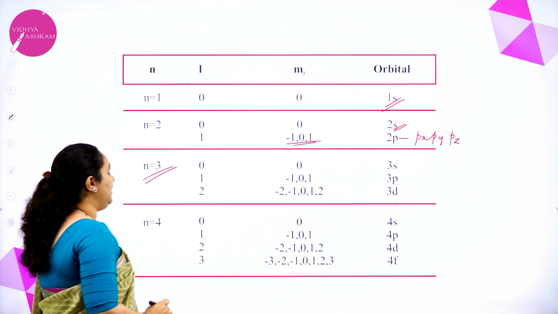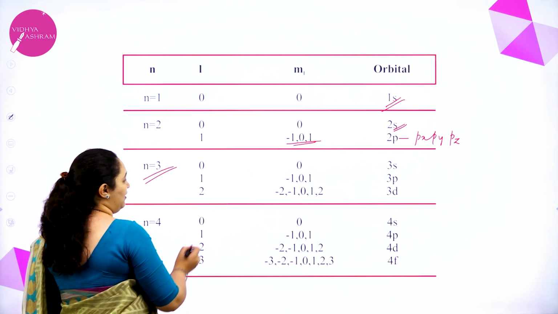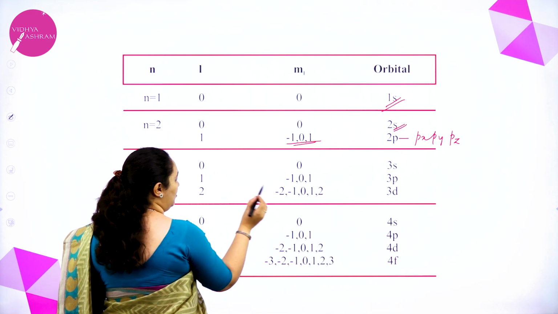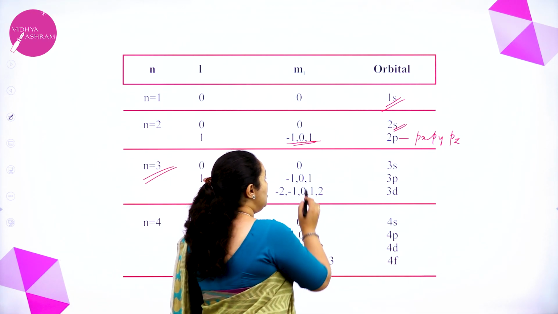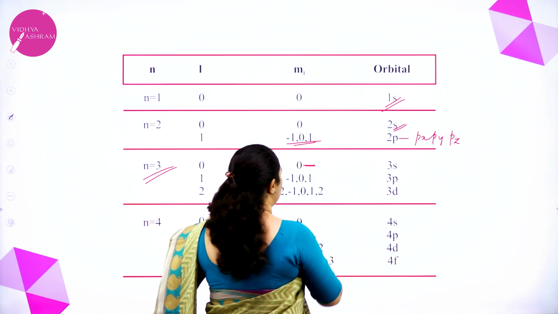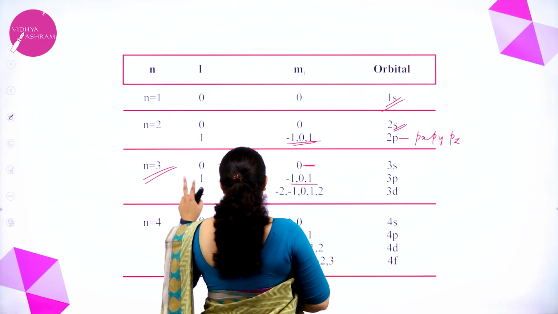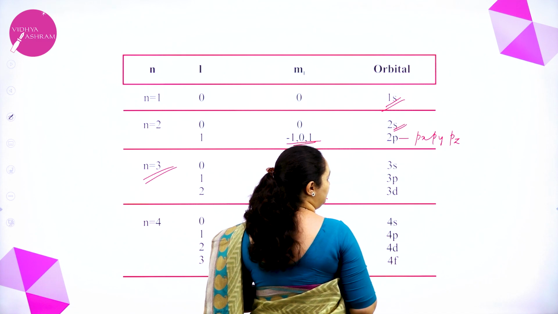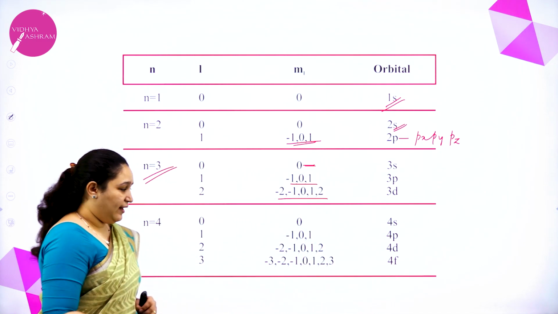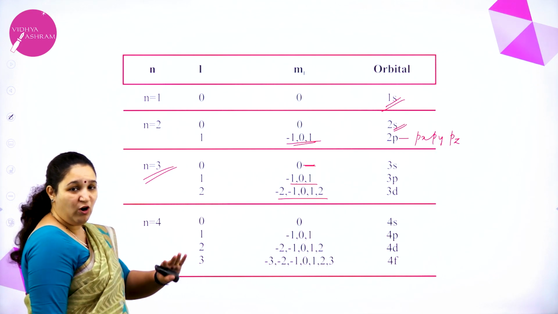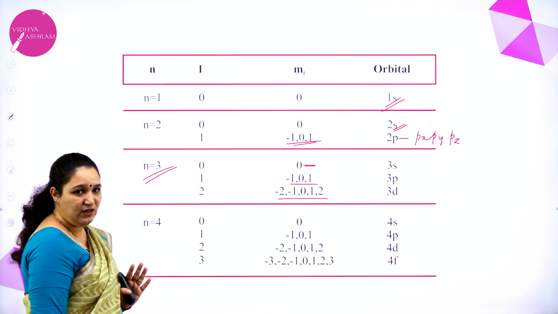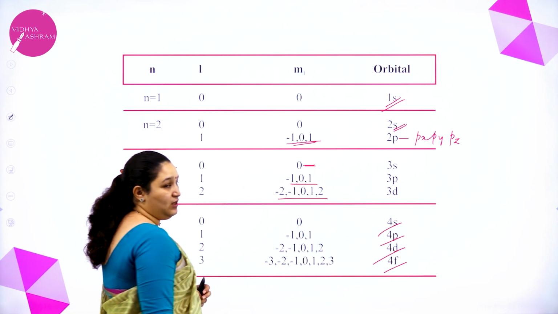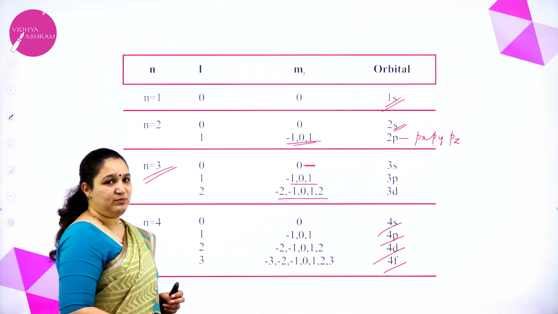Similarly, when n is equal to 3, L can be 0, 1, 2. When L is 0, M is 0. When L is 1, M is minus 1, 0, 1. When L is 2, M is minus 2, minus 1, 0, 1, 2. So when this is 0, for which shell? Third. So it is the 3s orbital. We have 3 values, which shell? 3. So the 3p orbital. Third shell, 5 values, the 3d orbital. So like this you can write. In the fourth shell we have 4 subshells and 4 types of orbitals which are possible, that is 4s, 4p, 4d and 4f. So I hope you have understood the quantum numbers.